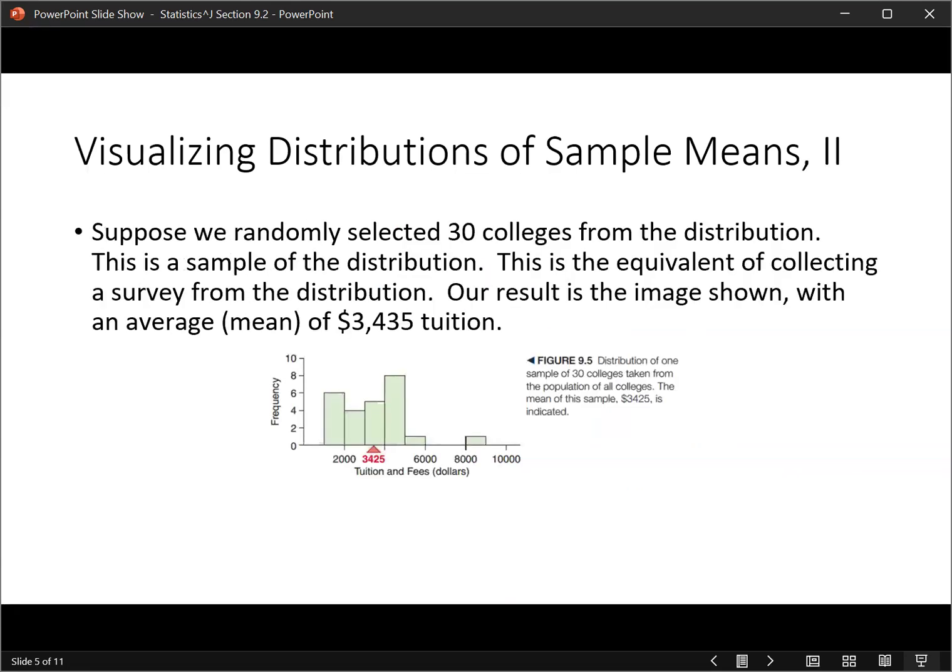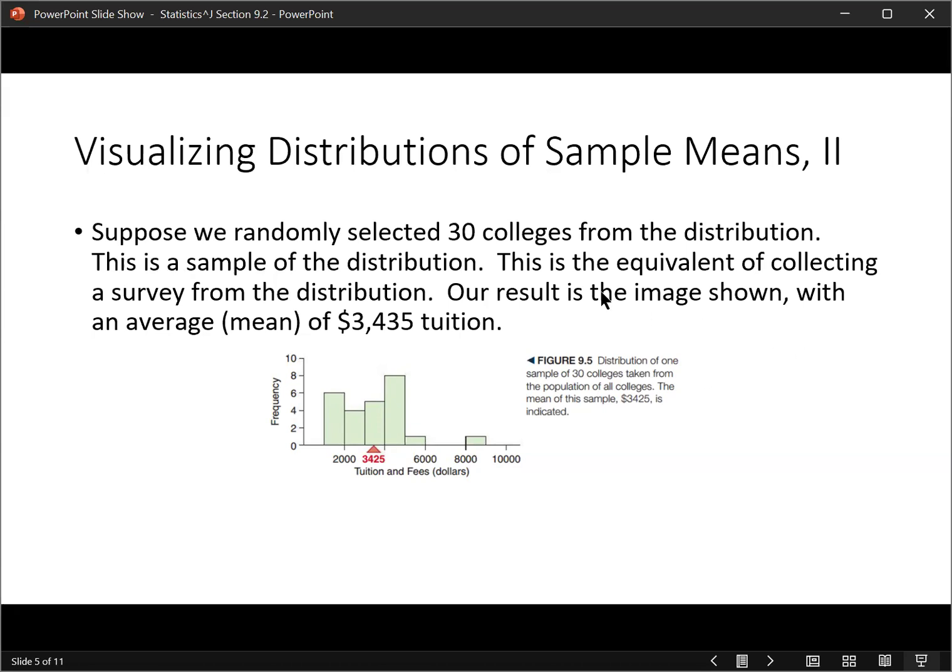Suppose we took 30 colleges from that distribution of 1,000. This would be a sample of the distribution. It's the equivalent of collecting a survey from the distribution. When you think of a survey, you think of talking to people, but what you're doing when you're talking to people is getting pieces of data from a larger data set. That's the same thing as finding a sample from a distribution.